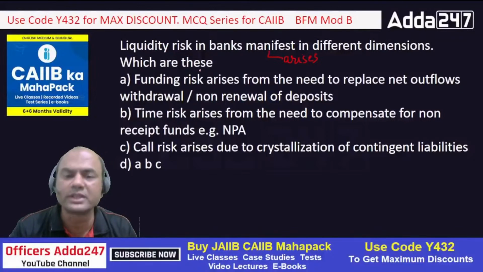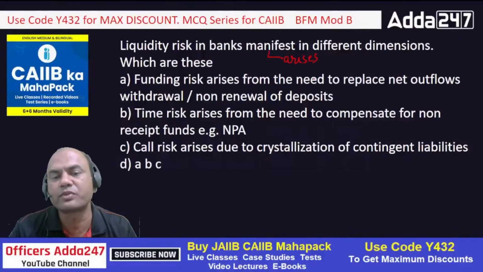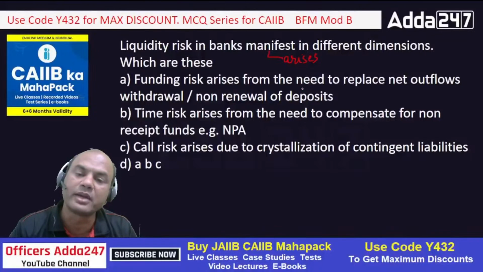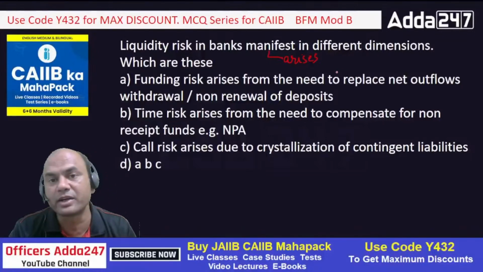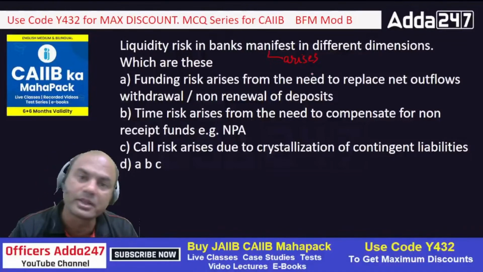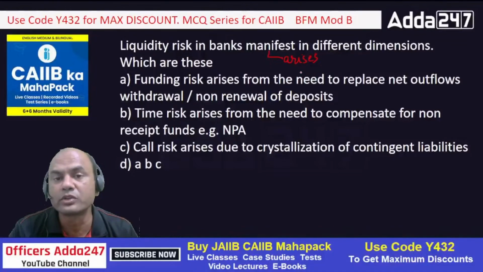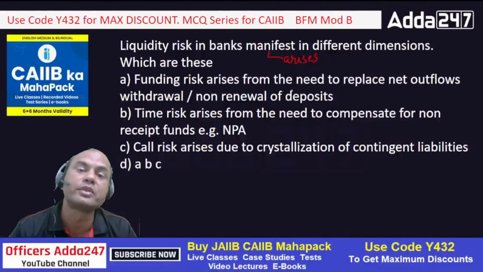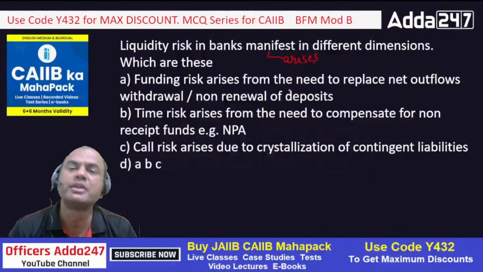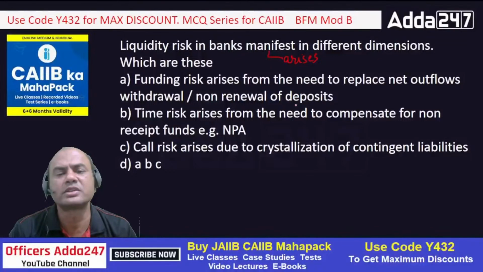Which are these? Funding risk arises from the need to replace net outflows, withdrawals from non-renewal of deposits. Means if my deposits don't get renewed, then I'll definitely face the funding risk, because depositors are withdrawing their money. From where will I give the loans? And why will the depositors withdraw the money? They'll withdraw if they see some huge problem coming in the market, some war-like situation or something like that.